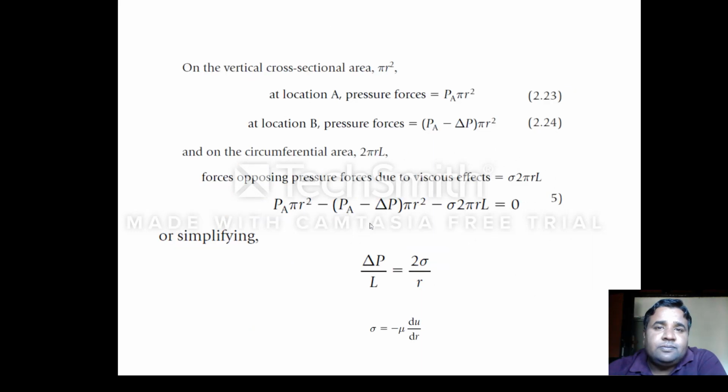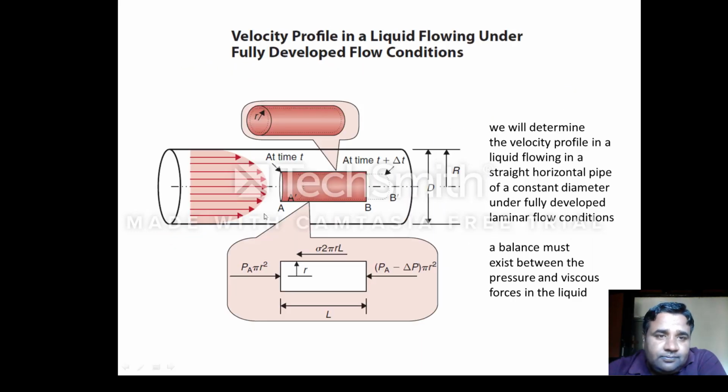Now we can find out the value of the constant from these equations. And how will we find out the value of the constant? We will simply put the condition that V will be 0 if r is equal to capital R. Why will it be so? Let me show the diagram. See, these arrows are indicating the velocity profile. This middle arrow is showing the maximum velocity.